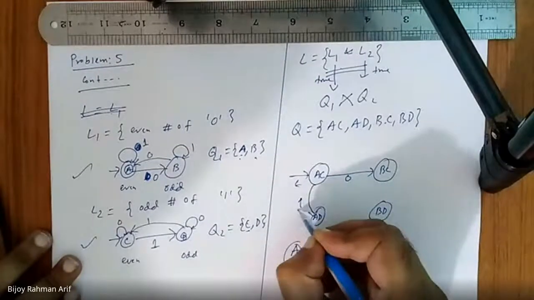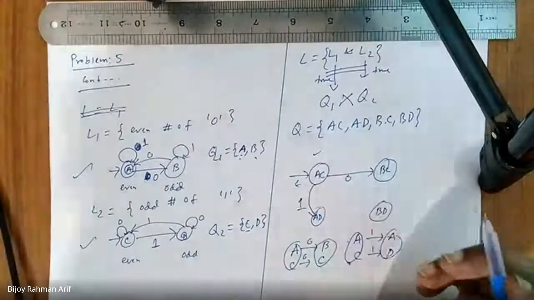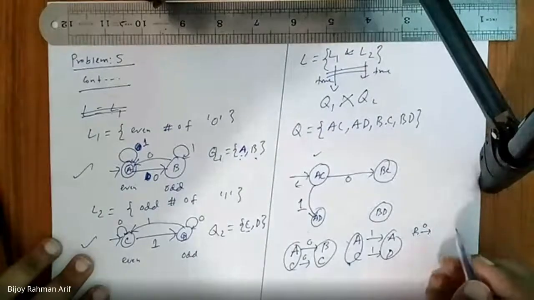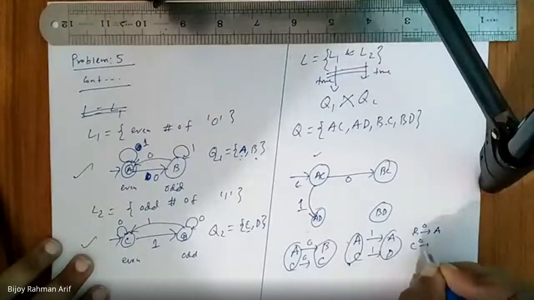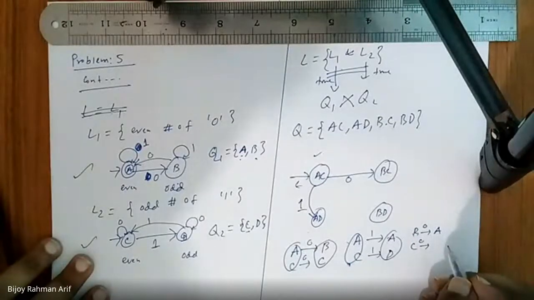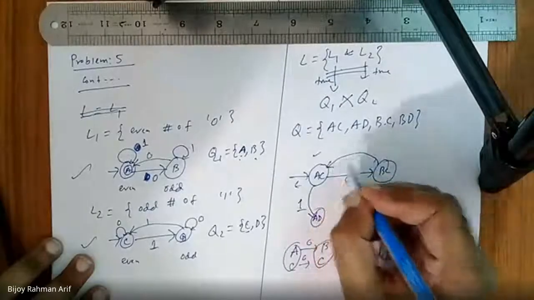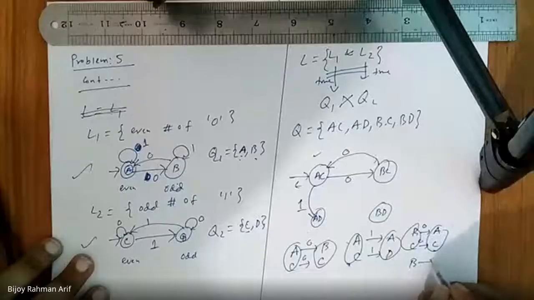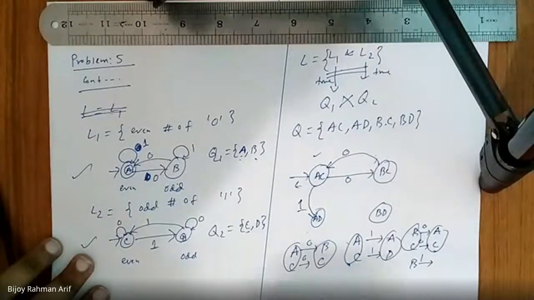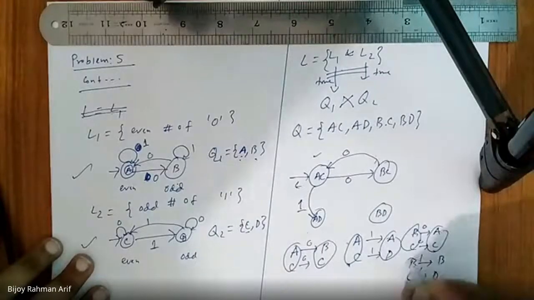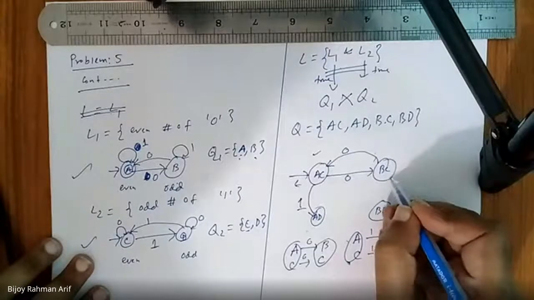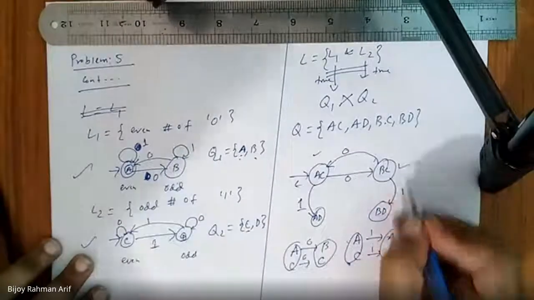Did you get it? Now fill up the rest of this. Yes, sir. B seeing 0, where should it go? Back to A. C seeing 0, where should it go? C. So BC seeing 0 should go back to AC. Now B seeing 1, where should it go? B. C seeing 1, where should it go? D. So BC seeing 1 should go to BD. So we are done with this.